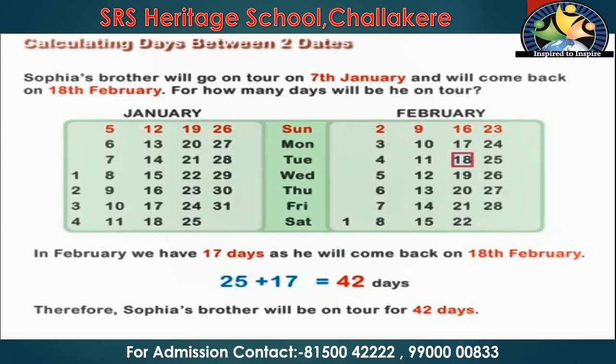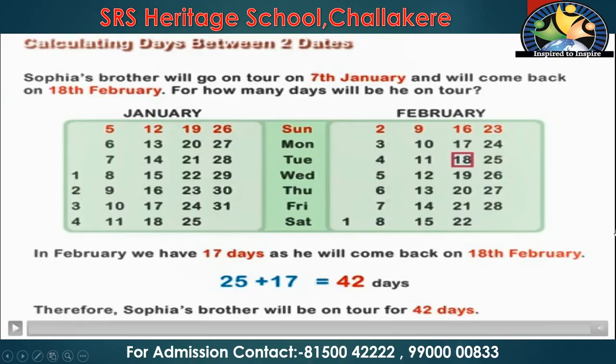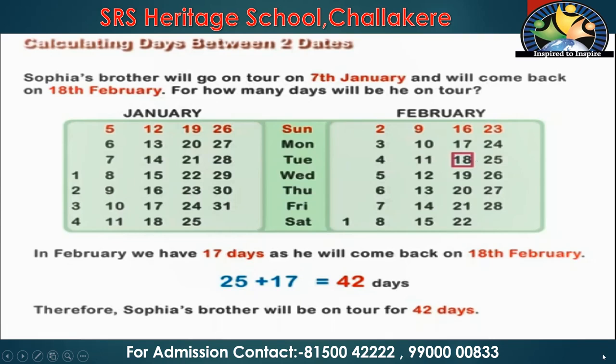Along with that, in February on the 18th he'll come back, so we have to take 17 days. We should not consider these two. So 25 plus 17 is 42 days. Like this you have to find the time interval or time period in days.